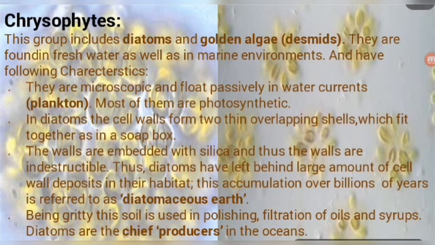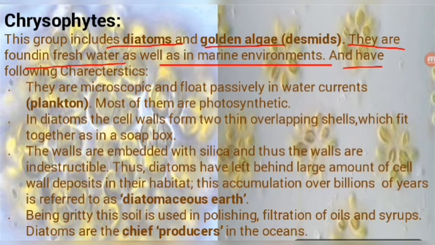The first category we will discuss is chrysophytes. What are chrysophytes? They are protists which include diatoms and golden algae. I will show you in a picture. You are looking here in the background picture; these are the golden algae. They are found in fresh water as well as in marine environments and have the following characteristics.